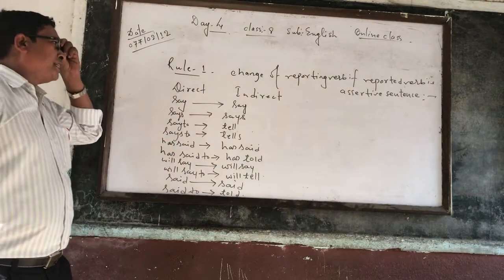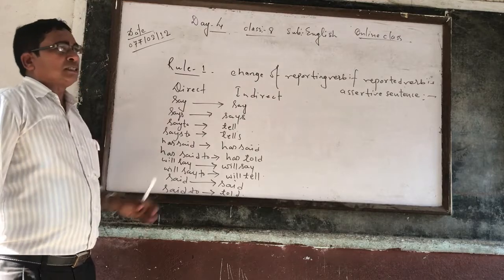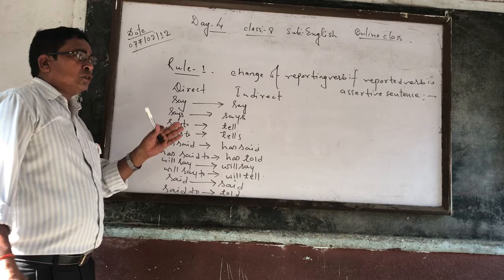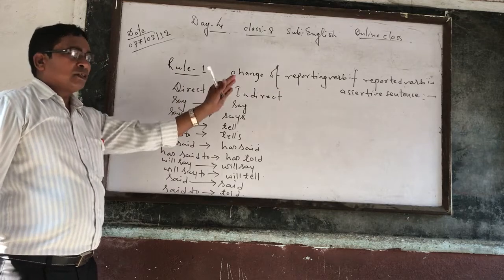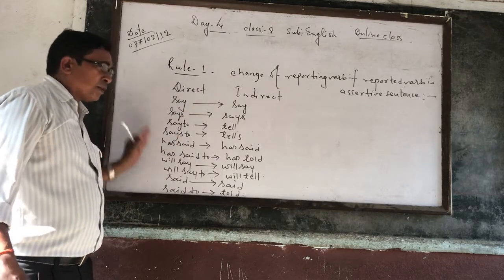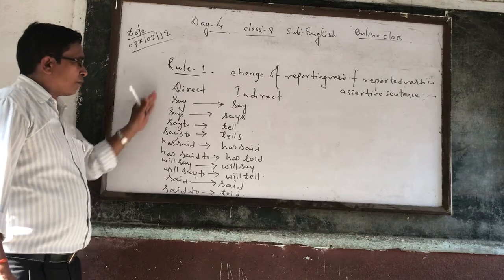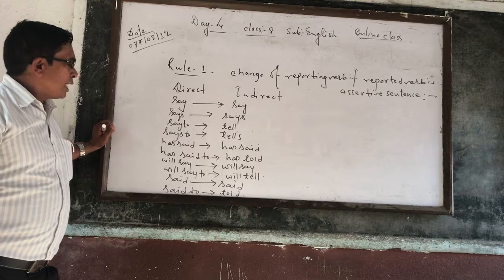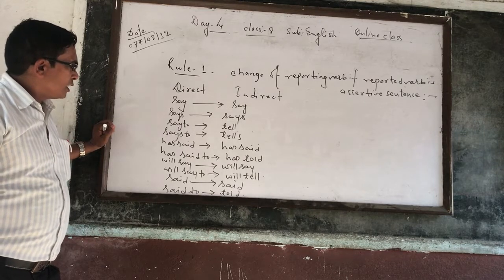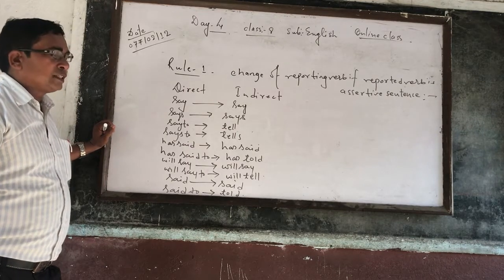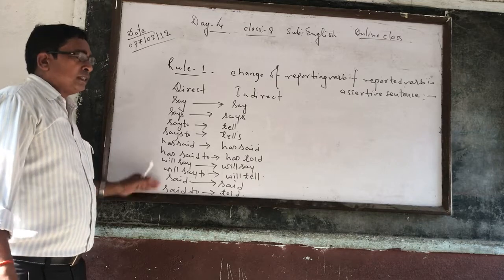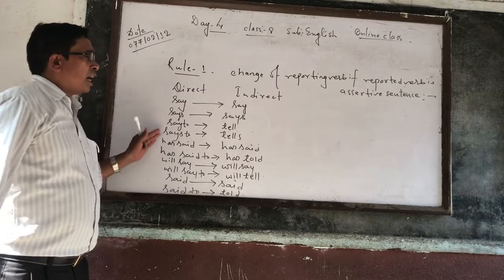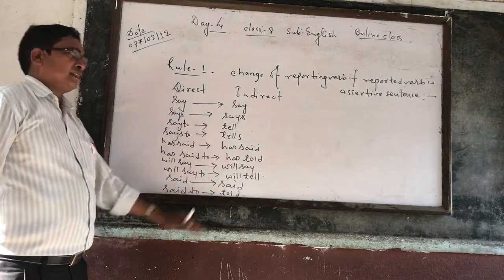And my dear students, be clear that except this, you will get no other words or letters which are asked to change into direct or indirect. Whatever questions will be asked to you will be from here: say to, says to, has said to, will say to, said, or said to. This much is found in direct, and while changing into indirect, I have written clearly how to change.